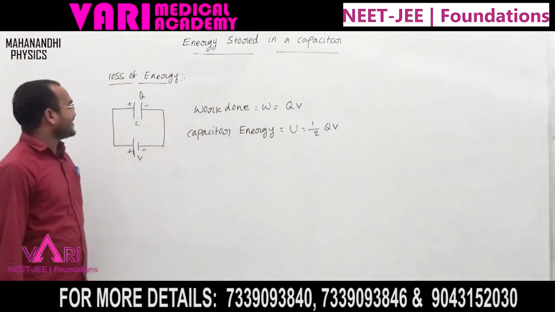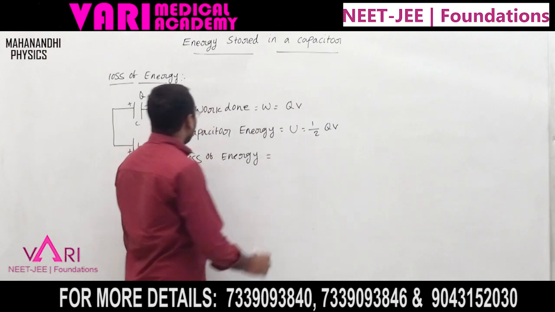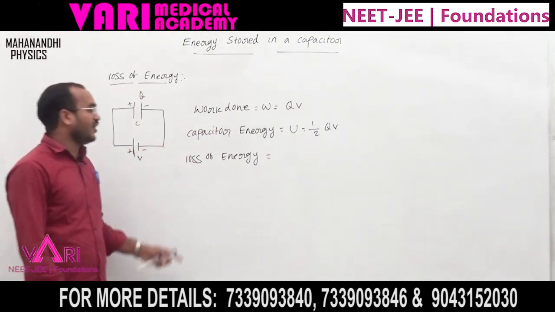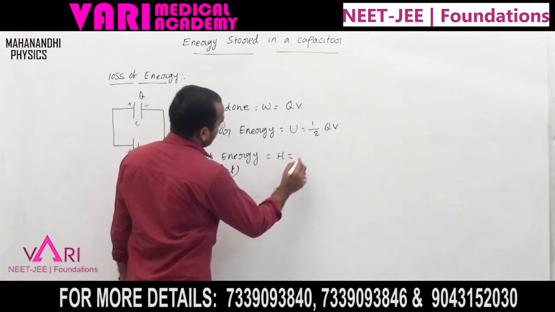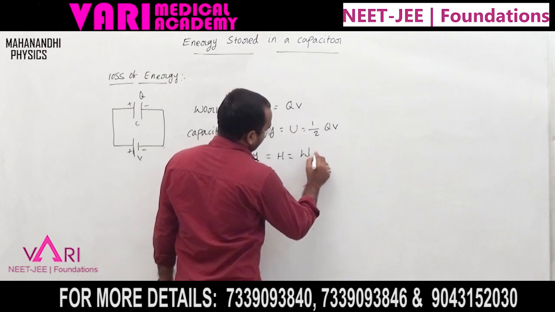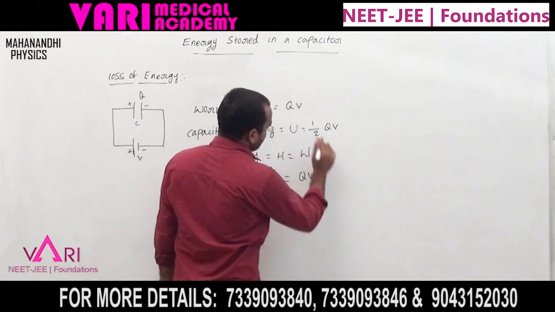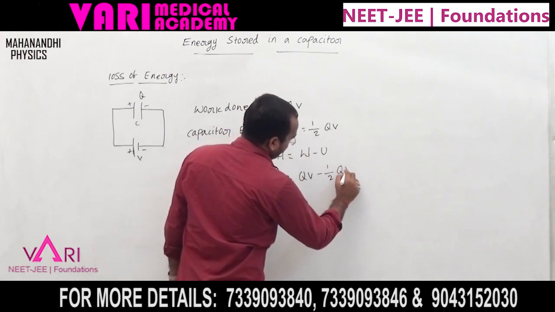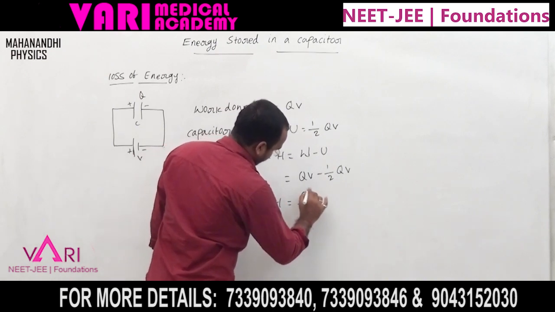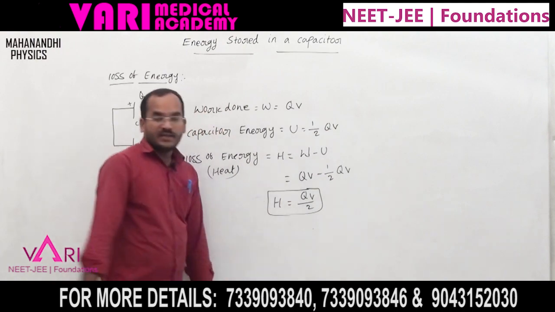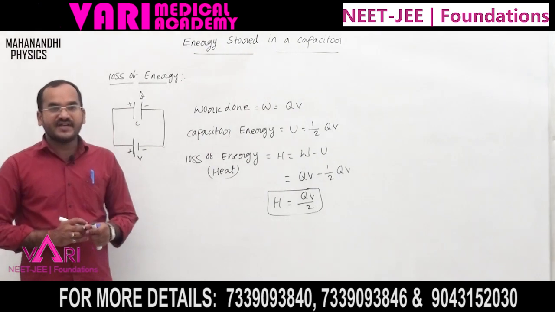Now what is the loss of energy? The loss of energy is the heat lost: H equal to W minus U. W is QV, minus U, which is half QV. So the heat energy is equal to QV by 2. The heat of the loss of energy is H equal to QV by 2.